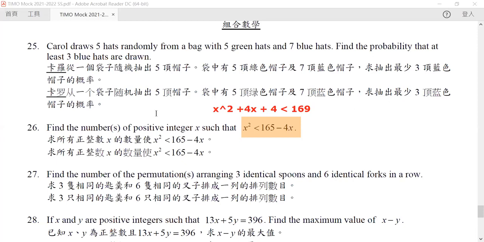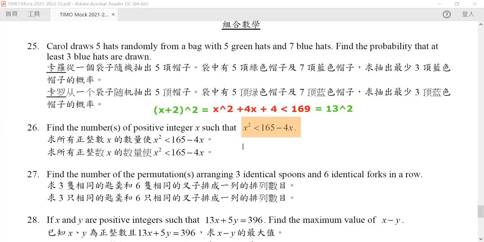Now we just rearrange it by adding 4. But why do we do this? Because our left-hand side is equal to x plus 2 squared, and our right-hand side is equal to 13 squared. So it says that x plus 2 squared must be less than 13 squared.